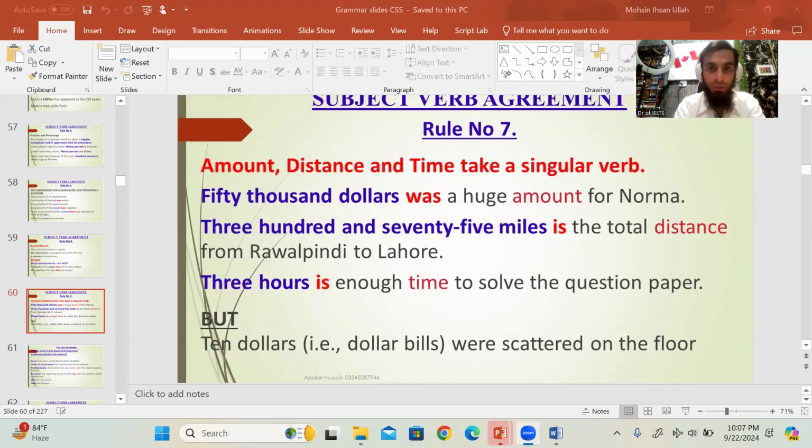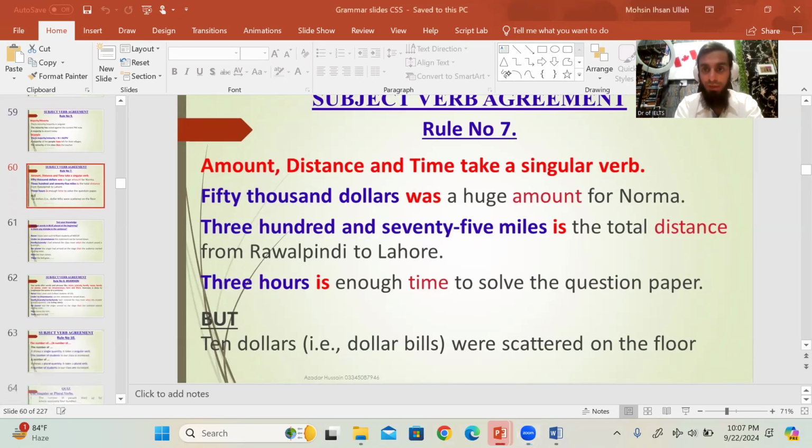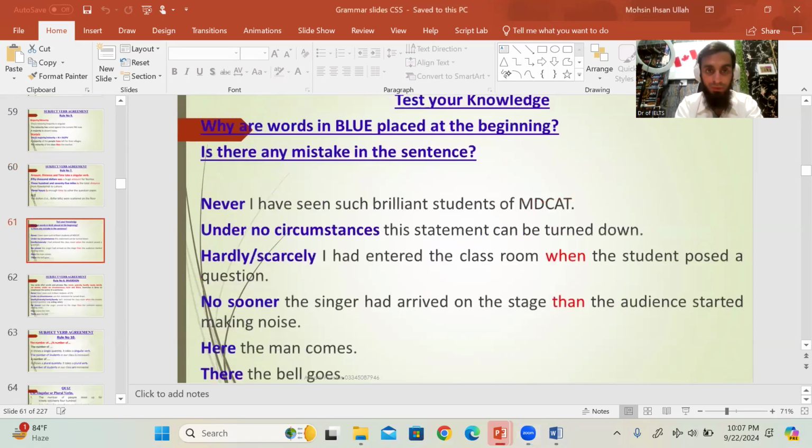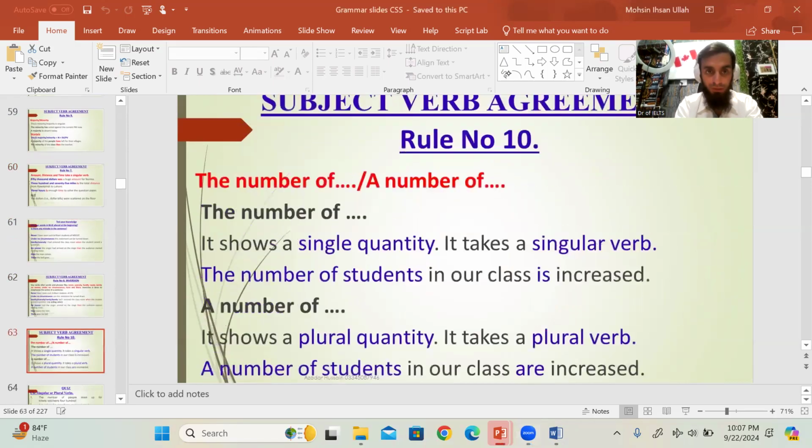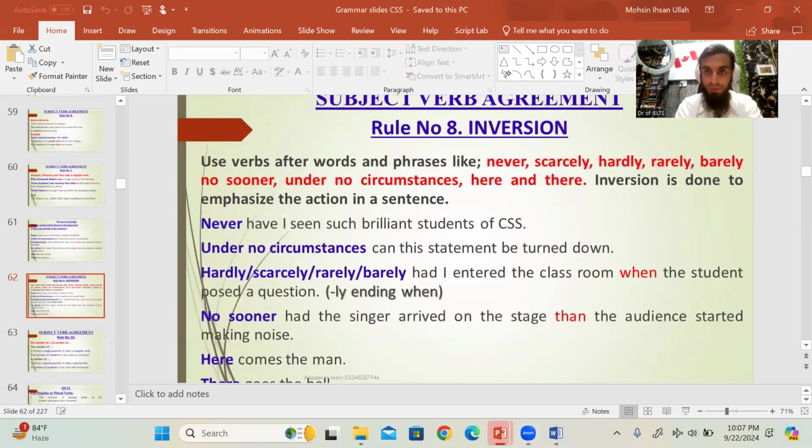Okay, I will share the recording lecture of this part. Amount, distance, time take a singular verb, which has already been discussed. And from this part, also take the screenshot. Use verbs after words and phrases like this; inversion is done to emphasize the action in the sentence. Right? I never see it. Never have I seen such brain.